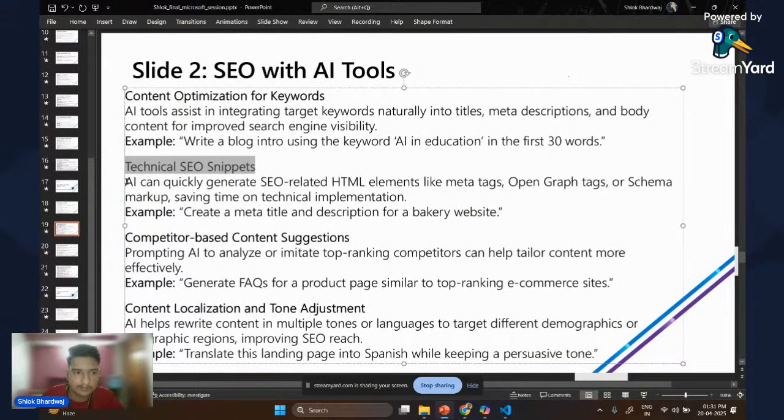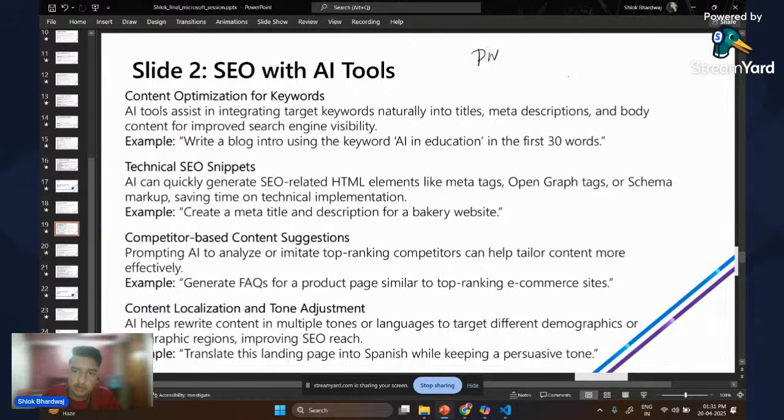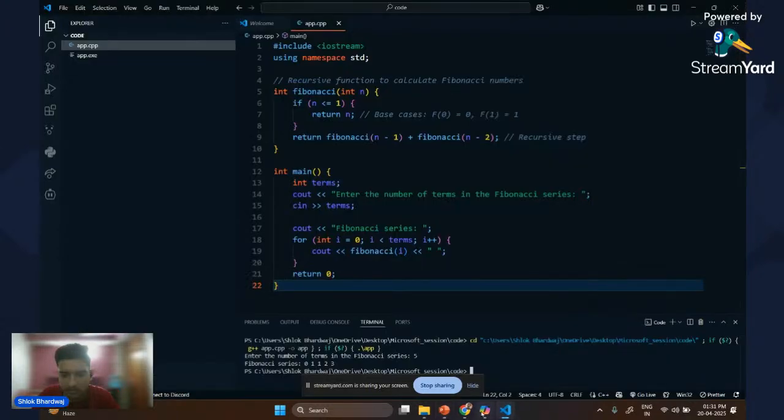Technical SEO snippets. As you must be knowing about the meta descriptions, how important they are in search engine optimization, we can ask AI to quickly generate SEO related HTML elements like the meta tags, the Open Graph tags, or schema. For example, we have the PWA, which is the progressive web apps. To enable this, we need to make a service file in JSON, and we also want to edit the manifest.json file, right? The service worker and the manifest. So we can ask the AI to do the same by using the prompt. Okay. So here we have: create a meta title and description for a bakery website. So let's just try this one.